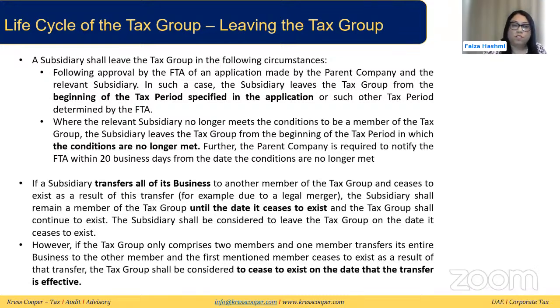Now, if a subsidiary is transferring its business due to, let's say, a merger, then that subsidiary will remain a member until it ceases to exist. The tax group will continue to exist, only the subsidiary will leave. The only exception is where there are only two members in the group and one member no longer exists because of this merger or transfer. Then the group will go into deregistration.